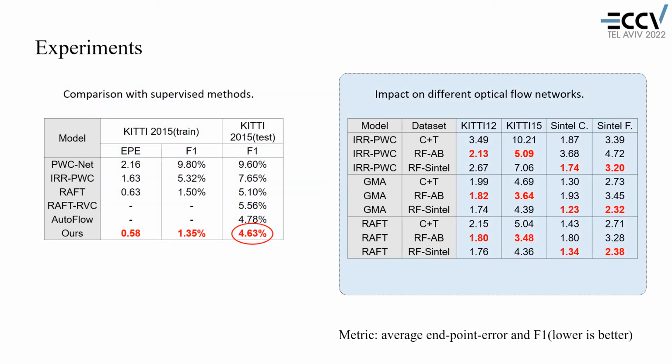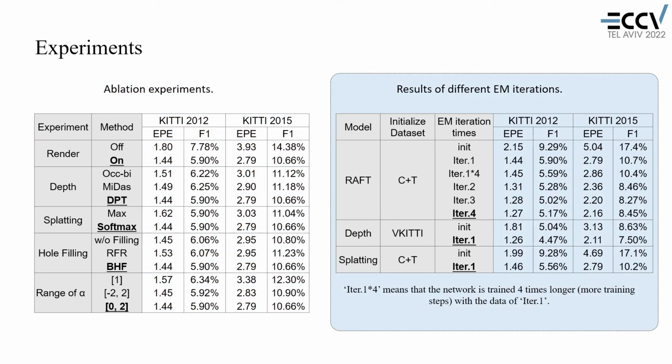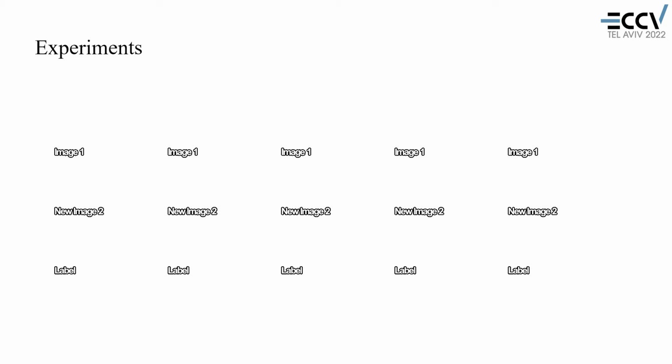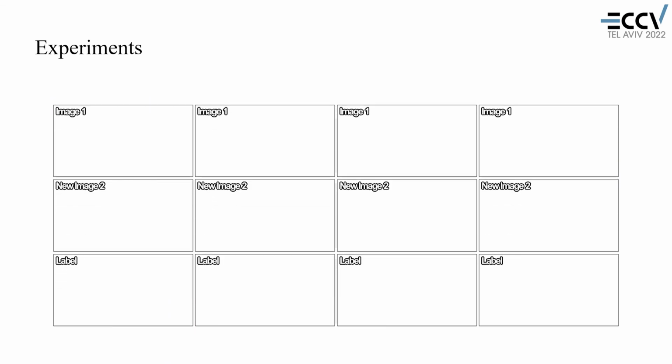We also use our generated datasets to train different supervised networks. Results are shown in the table, where the performance is improved for all these networks. Here is our ablation experiments, where we show the impact of different settings in our RealFlow. We also conduct the experiments about the EM iterations in our RealFlow. As shown in the table, the performance can be improved gradually during EM iterations. Here are some training pairs generated by our RealFlow. As can be seen, various samples with accurate labels can be generated by our method.